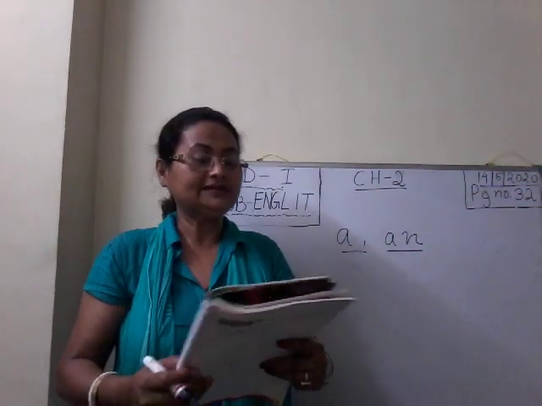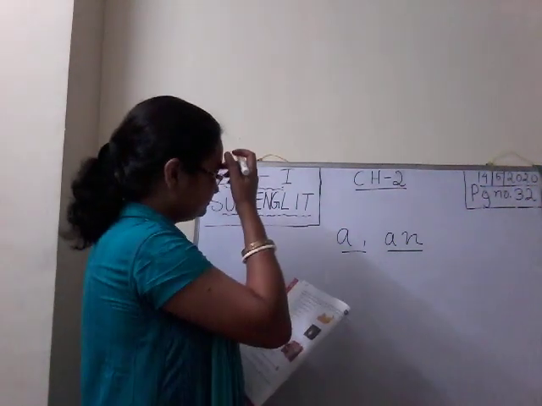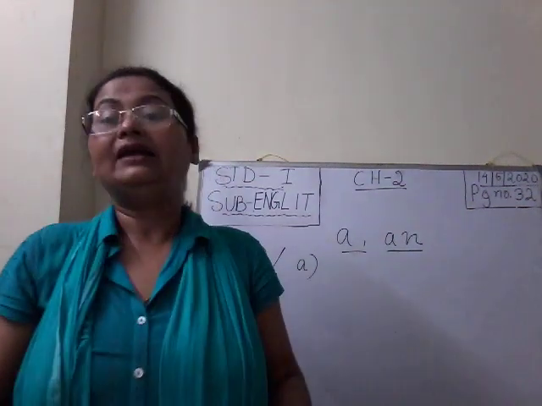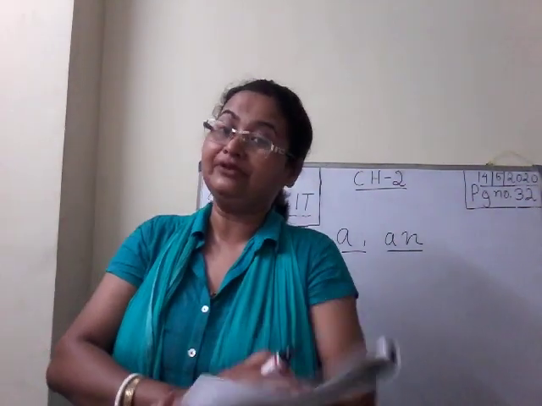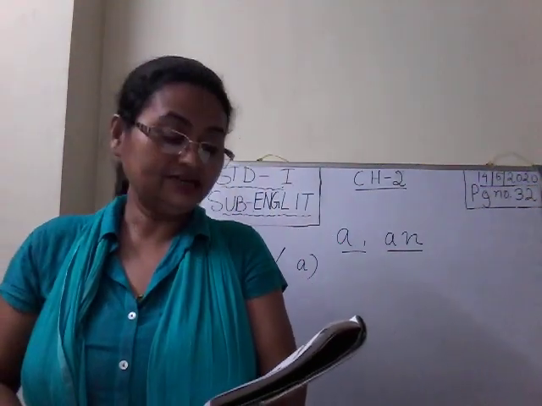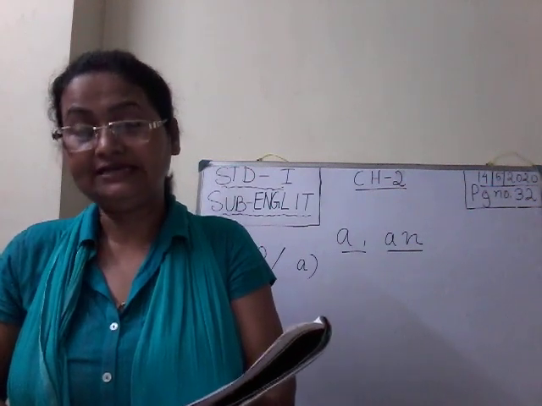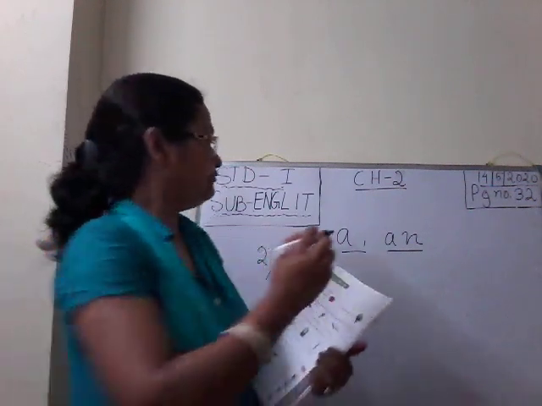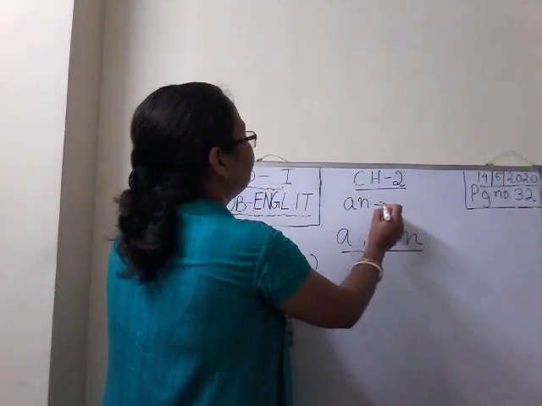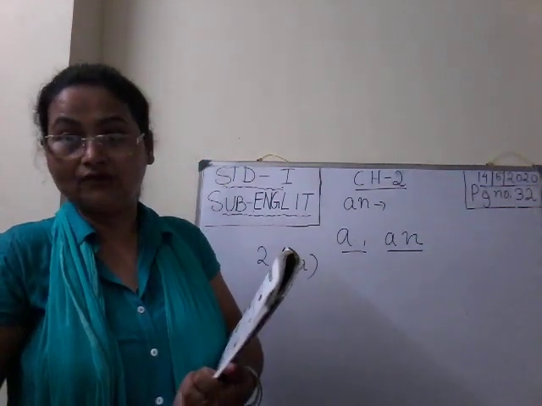Now see, number 1, 2A. One thing I will repeat: we use AN in front of words that begin with a vowel sound. What are vowels?